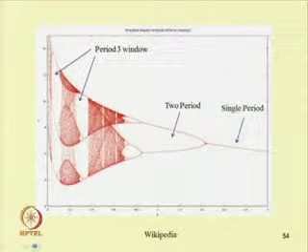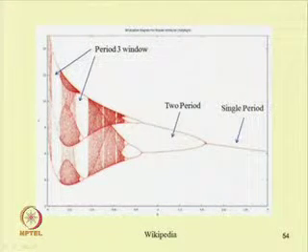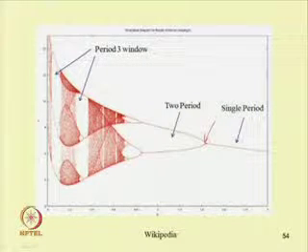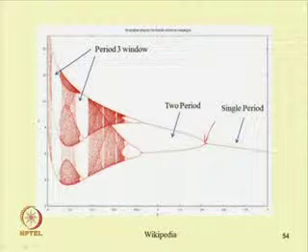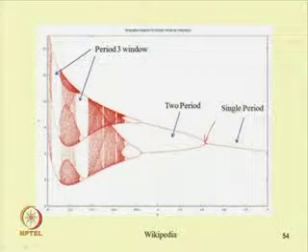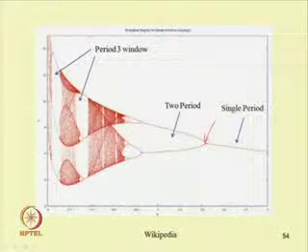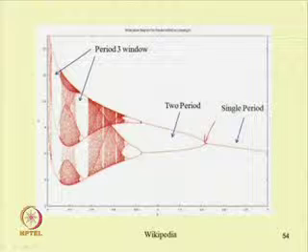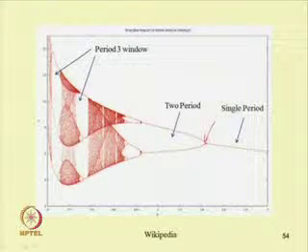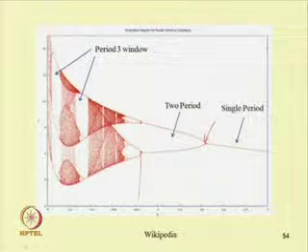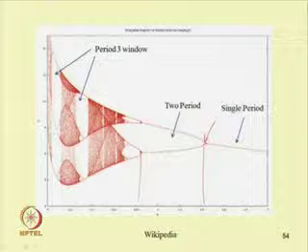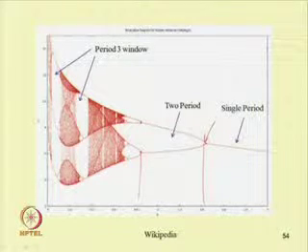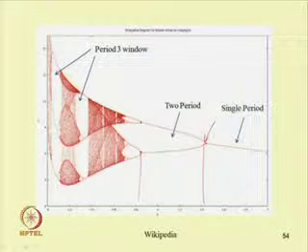So, if one finds the critical parameter, then one can obtain that number. Critical parameters will be here. This is one critical parameter. Initially this was a single period, now this is a double period, and this period will be 4. So, at this point it becomes 4. So, 2 to 4, and this 4 to 8. So, at this frequency it becomes 8.